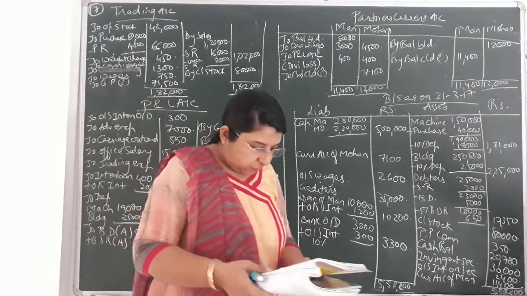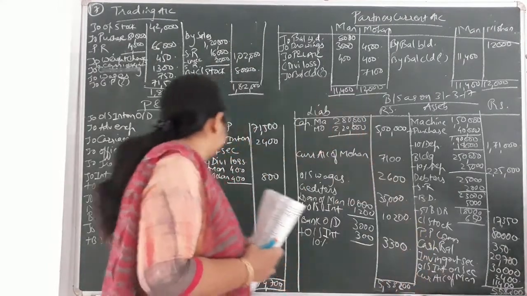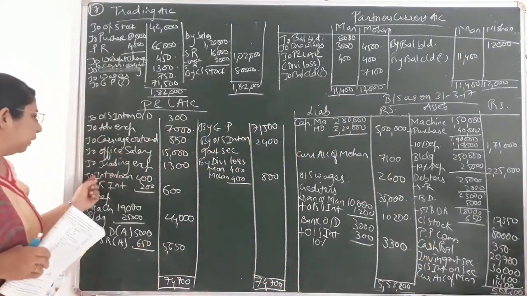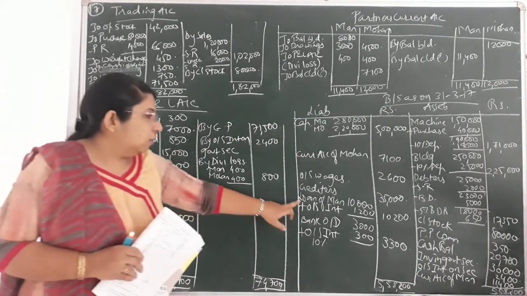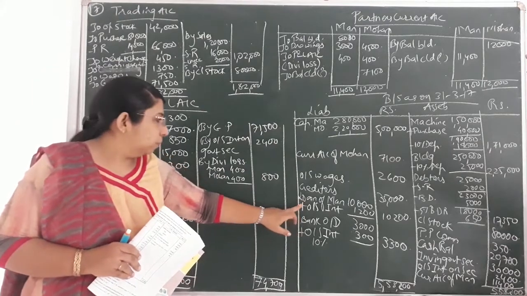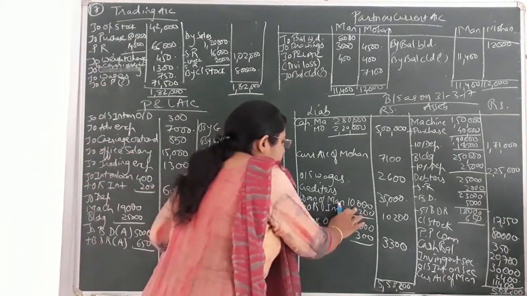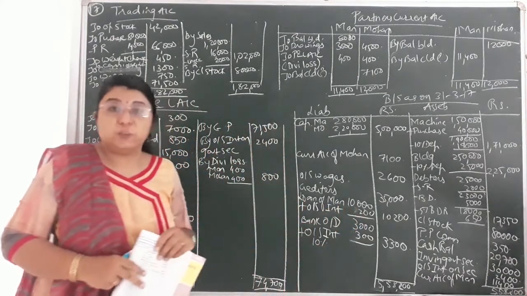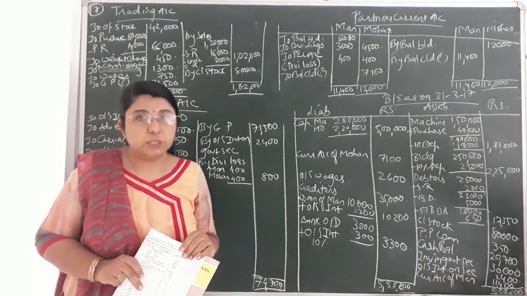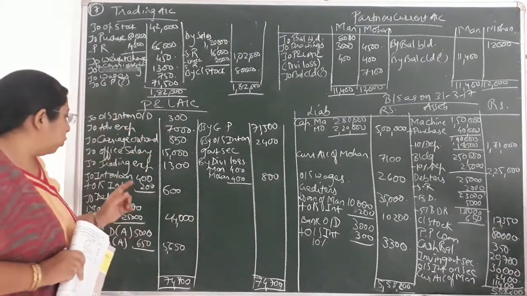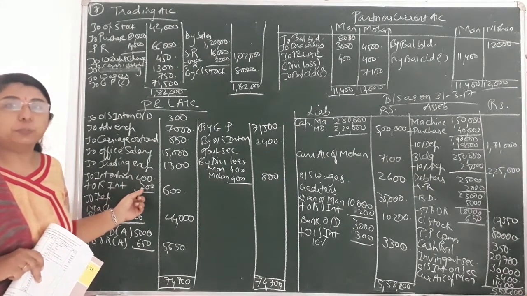Okay. Then afterwards, interest on loan, that is given to you 400. Interest on loan, that will be on the debit side of P&L account, that is 400 has been paid. Now what is the amount of loan? That is 10,000. On 10,000, what would be the interest? That would be interest rate, that would be 6%. Okay, so 10,000, 6% interest rate, that would come to 600. Out of 600, 400 rupees has been paid. So outstanding interest on loan, that would be only rupees 200.